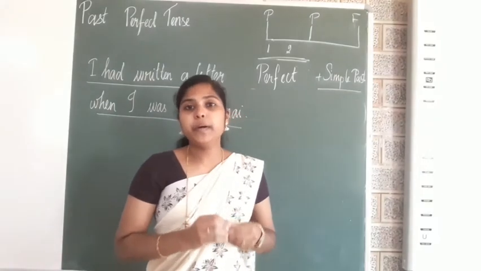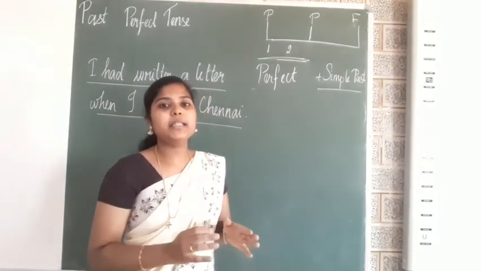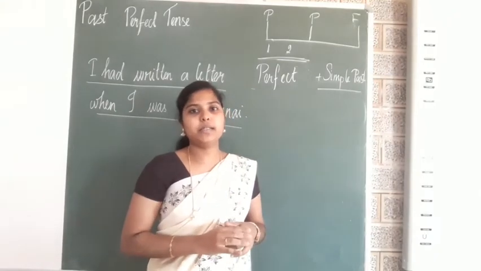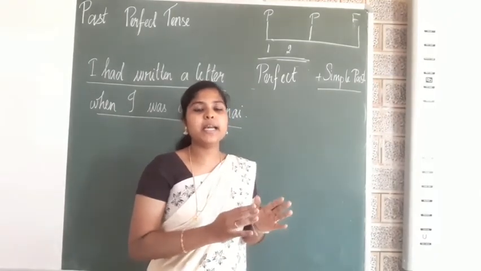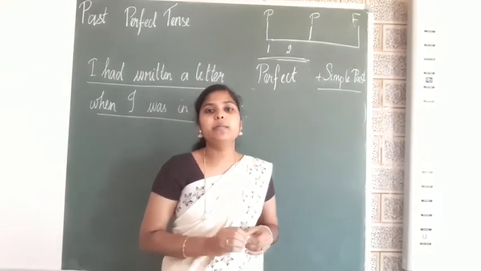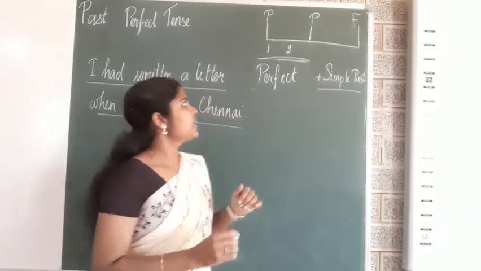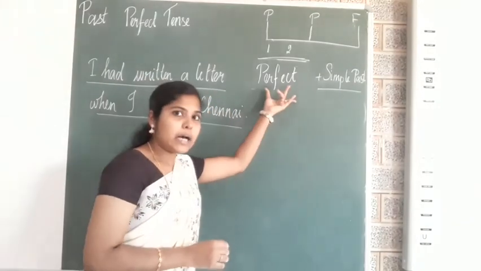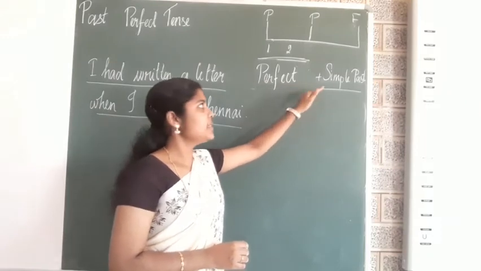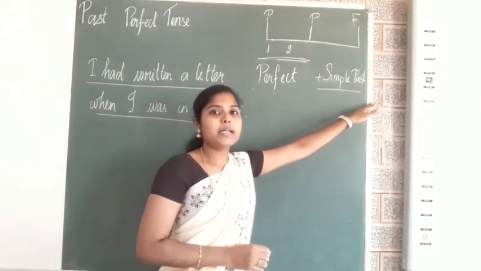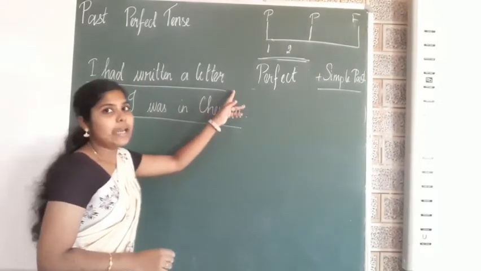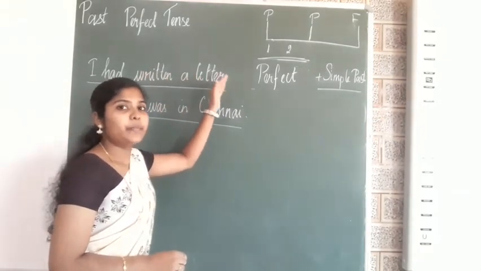Students, past perfect tense is indicating two past activities, two completed activities. One completed activity plus another completed activity is past perfect tense. For example, simple past sentence plus simple past sentence. Now, I had written a letter. This is a simple past perfect tense.